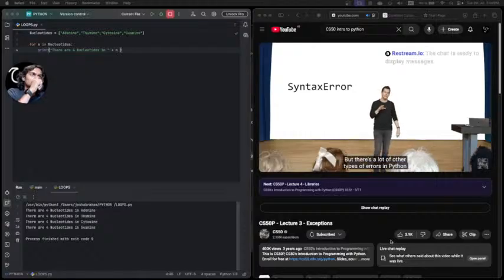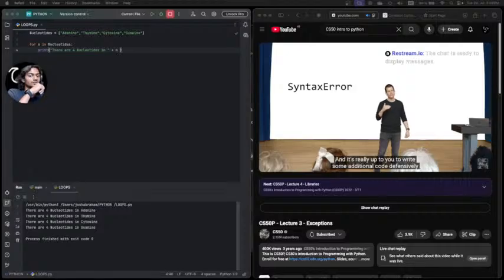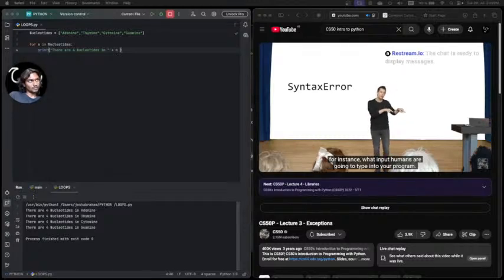But there's a lot of other types of errors in Python that might be described as runtime errors that happen while your code is running, and it's really up to you to write some additional code defensively to detect when those errors happen, because you don't necessarily know, for instance, what input humans are going to type into your program, and so you better be ready defensively to accommodate things that they type or even mistype.